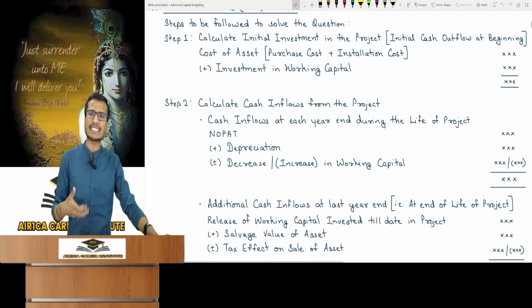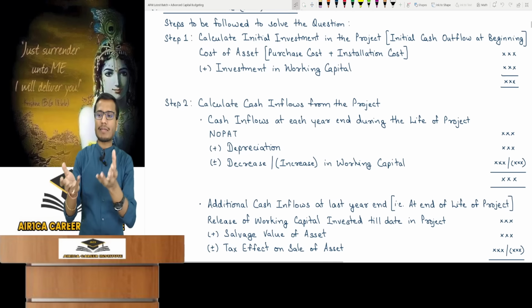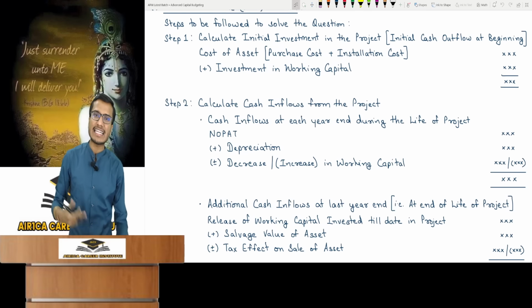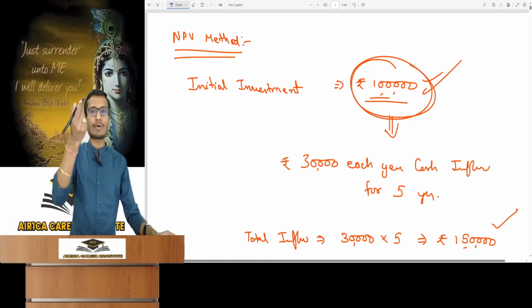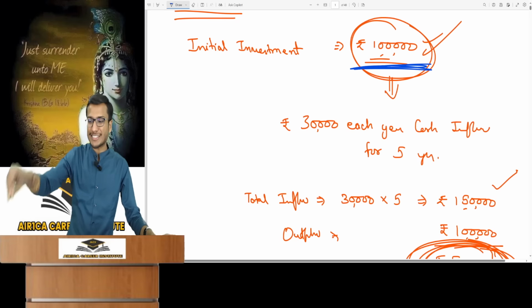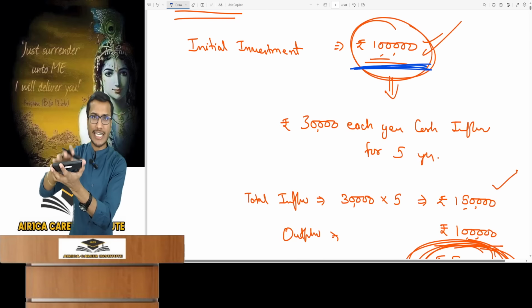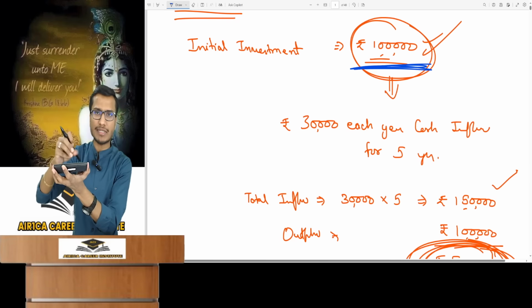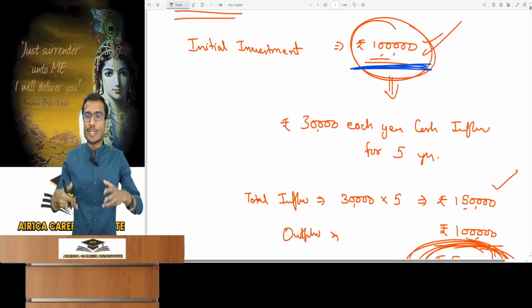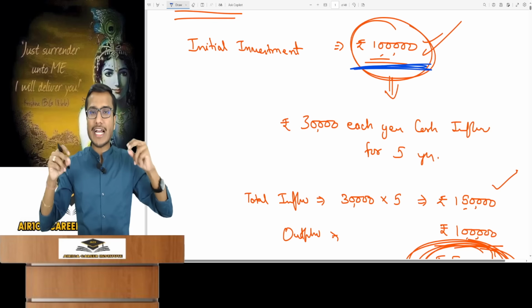Look, what is NPV? You know, as I've told you, NPV is the net present value you will get from a project today. Essentially, it represents the overall net benefit. I'll quickly explain this with the example I gave you in the lecture. For instance, I'm making an initial investment of 1 lakh in this machine, which can also be considered as a project as these terms are interchangeable. So I'm investing 1 lakh in this. And now I need to see what all the benefits I will get in return.